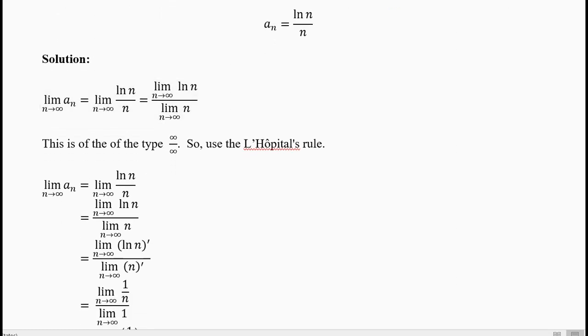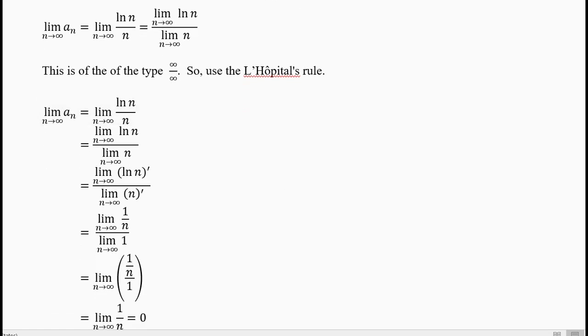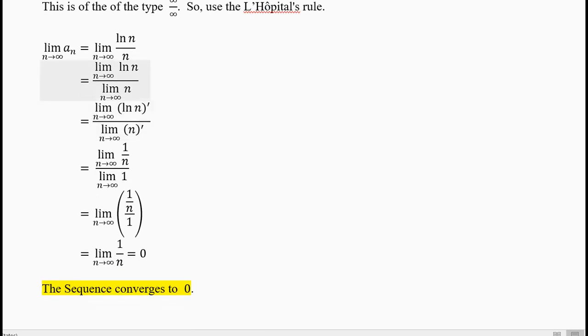Now look at those 5 limits on page 2 of these notes. You will get infinity by infinity. Do not make the mistake of cancelling the infinity and putting it equal to 1. Infinity by infinity is not equal to 1. So use the L'Hopital rule. Now take the thing. What is the L'Hopital rule? You take the limit.